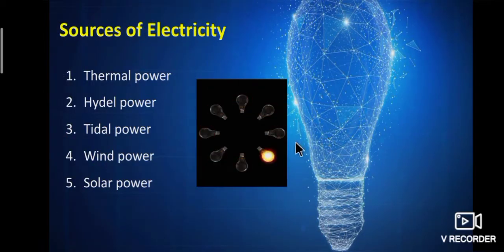Okay, where do we get electricity? Let's see the sources of electricity. Thermal power, hydel power, tidal power, wind power and solar power are the sources of electricity. Once again I repeat, thermal power, hydel power, tidal power, wind power and solar power are the sources of electricity.